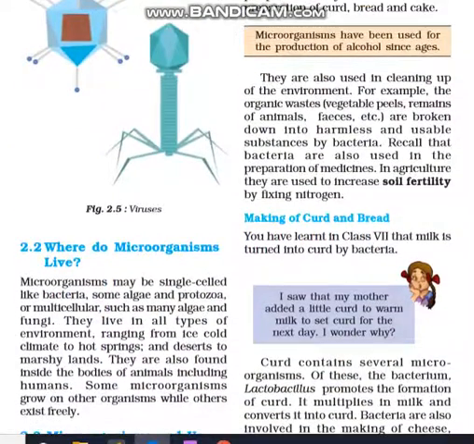Now, where do microorganisms live? Where are they actually found? Microorganisms may be single-celled like bacteria, some algae and protozoa, or multicellular such as many algae and fungi. They live in all types of environments, ranging from ice-cold climates to hot springs, and deserts to marshy lands. They are also found inside the bodies of animals, including humans. Some microorganisms grow on other organisms while others exist freely.